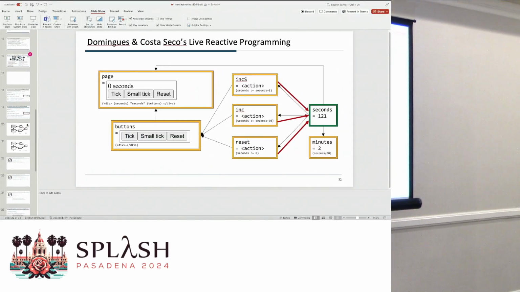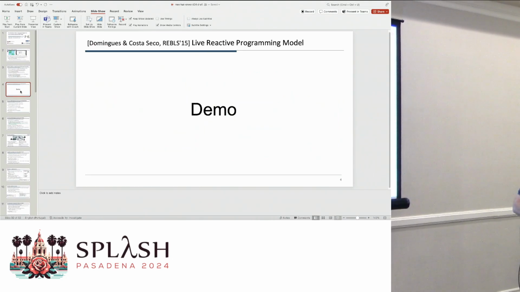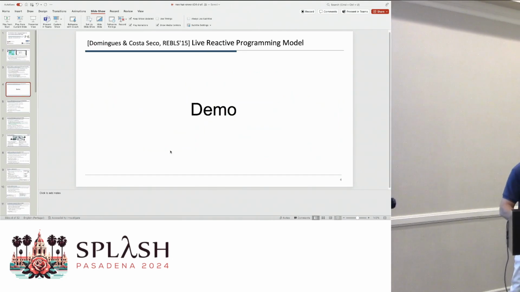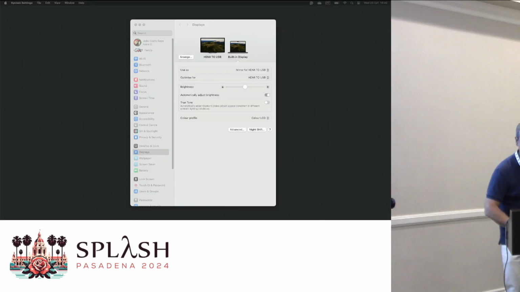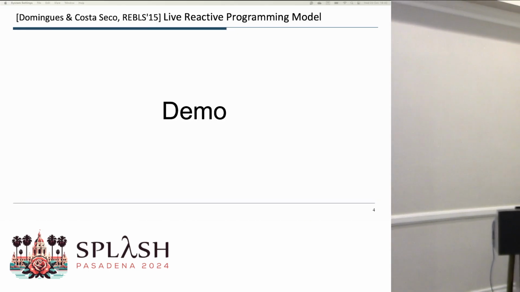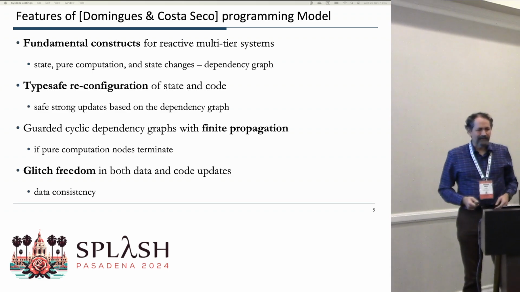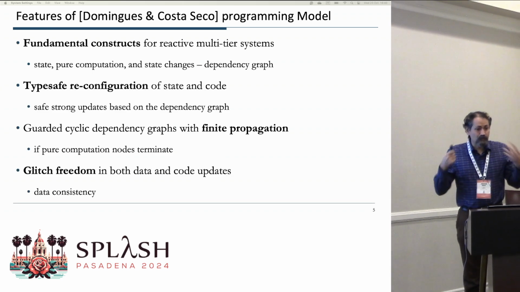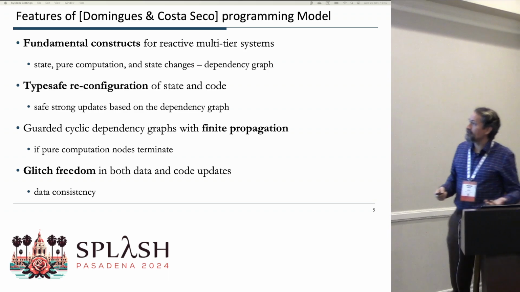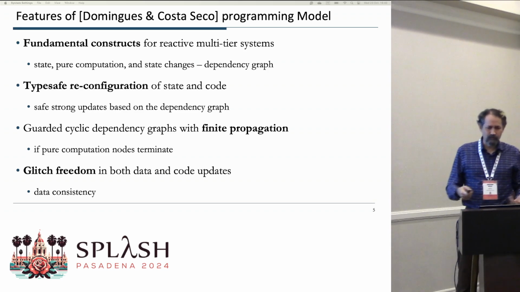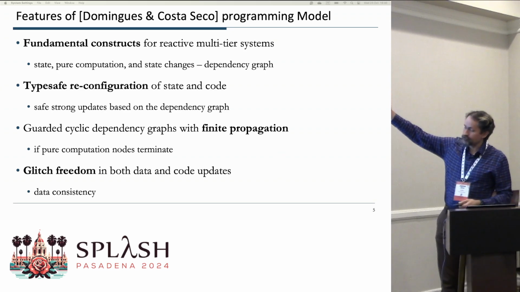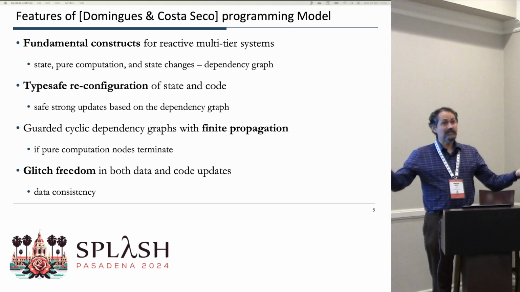Didn't work, sorry. But let's go back to this. Get back to Jonathan. All right, so this is a super cool programming model from my point of view. It provides some fundamental constructs for building reactive multi-tier systems, such as the state variables that you saw.